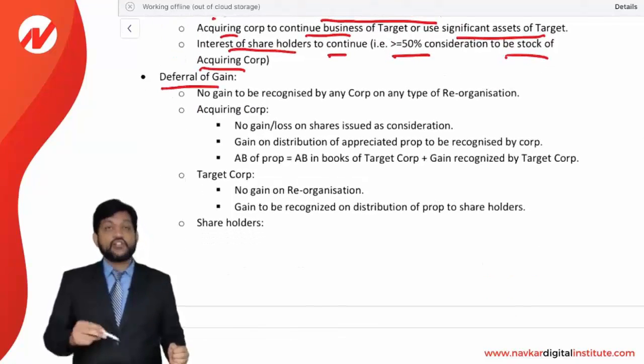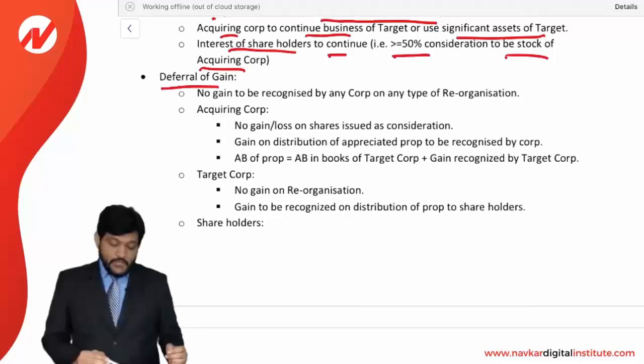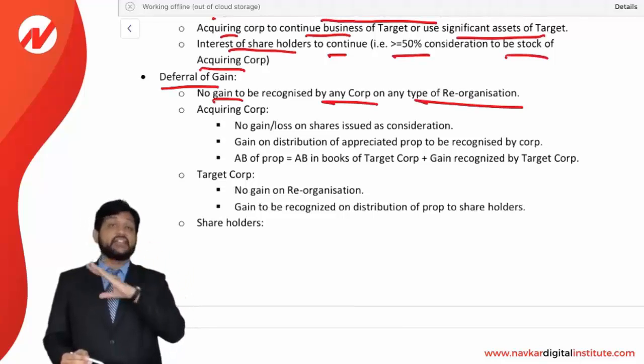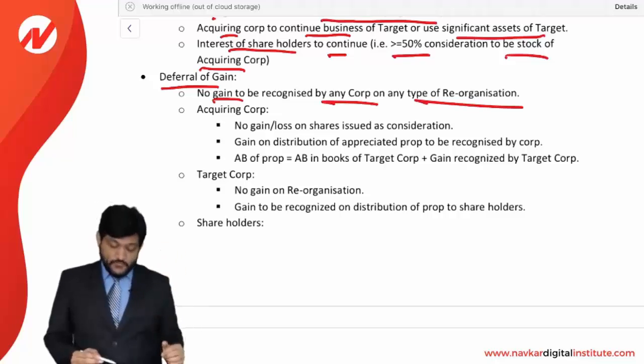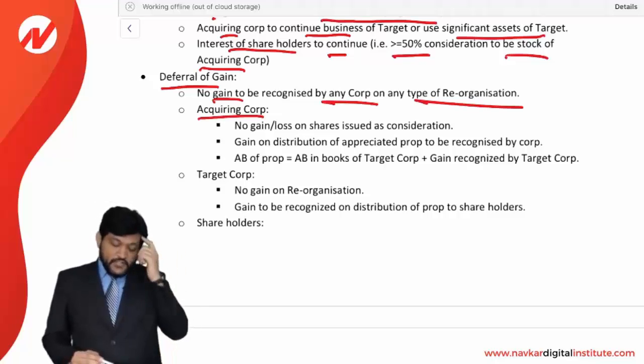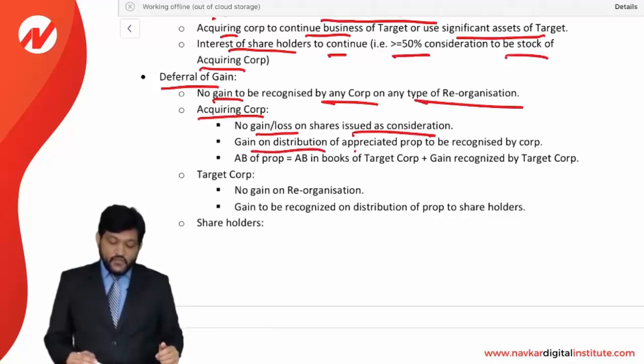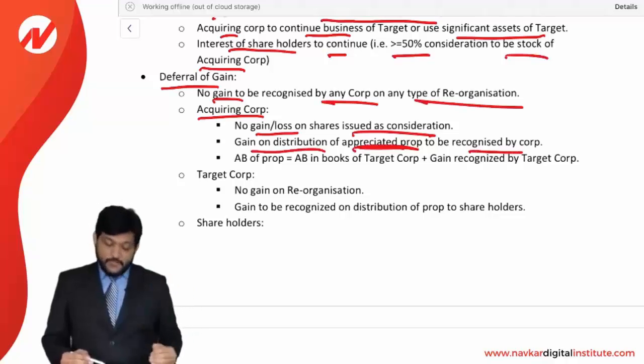Deferral of the gain, which is called gain to be postponed. No gain to be recognized by any corporation on any type of reorganization. In all the reorganizations we have discussed, type A, B, C, D, E, F, G, in any kind of reorganization, gain is not to be recognized, it is going to be postponed. For the acquiring corporation, no gain or loss on the shares issued as consideration, but gain on the distribution of appreciated property is to be recognized by the corporation. That is FMV less AB.